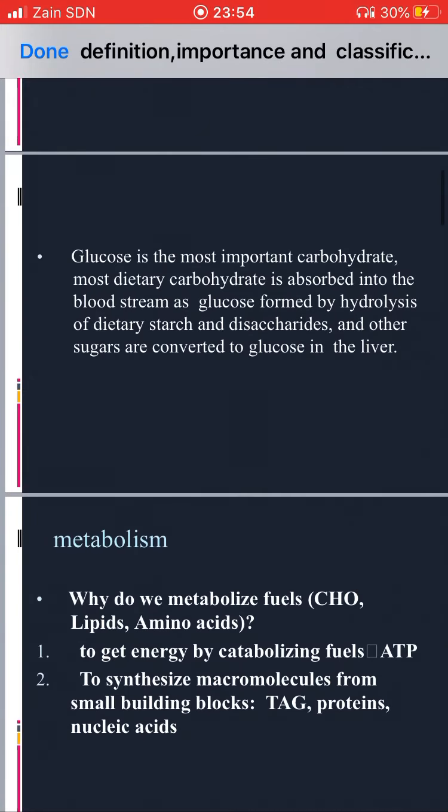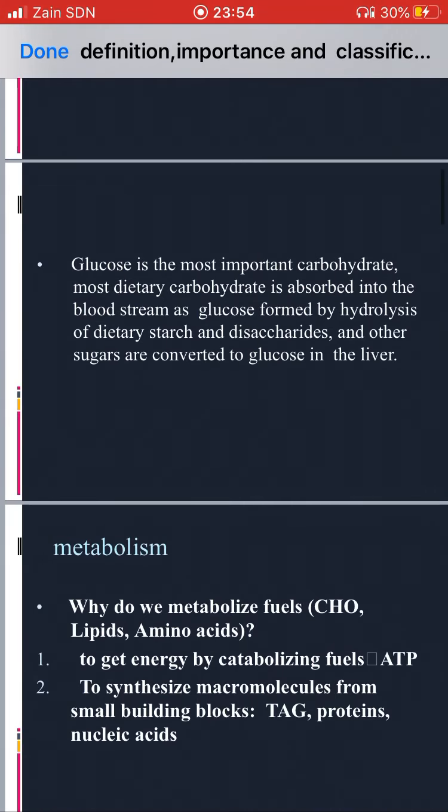This slide, you need to go back to when you finish carbohydrates. You will understand it very well. Do you remember when we mentioned the terminologies? This slide contains several terminologies such as starch, disaccharides, and conversion of glucose in the liver.